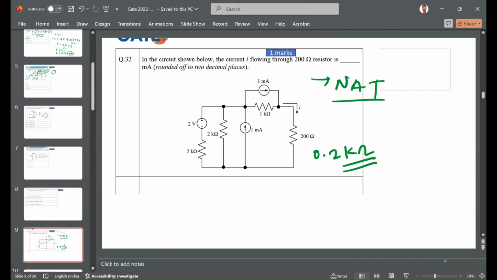Because if you go with nodal analysis, you have to assume this voltage, and one current is going there, you have to assume it here. Now you are going with the nodal, you have to assume V1, and you have to assume V2 here and solve that. There are two equations. But what is the good option to solve this question?